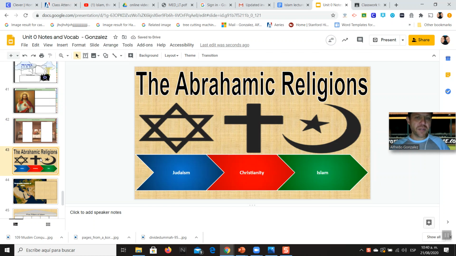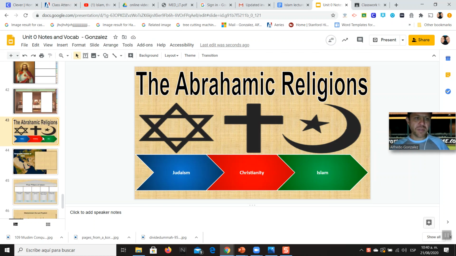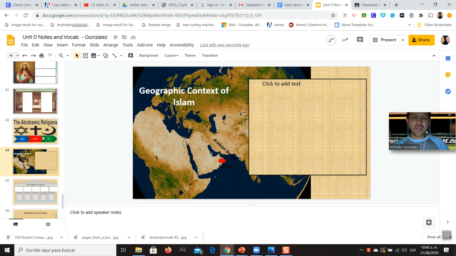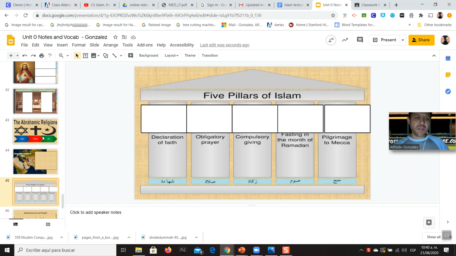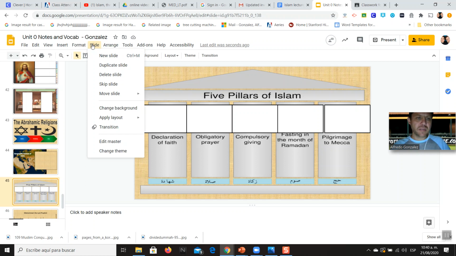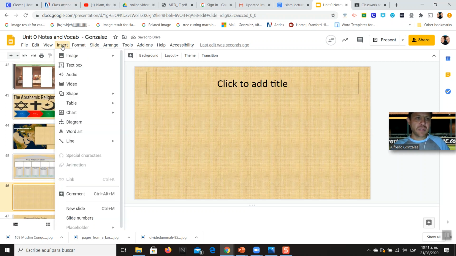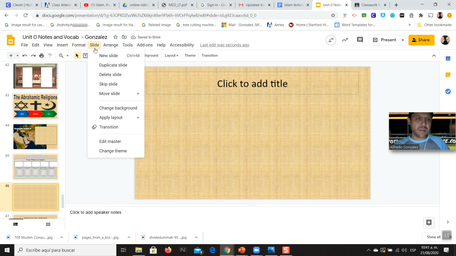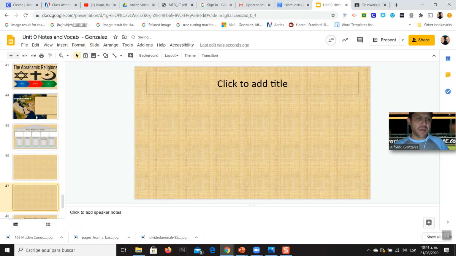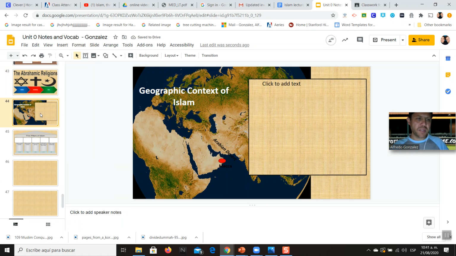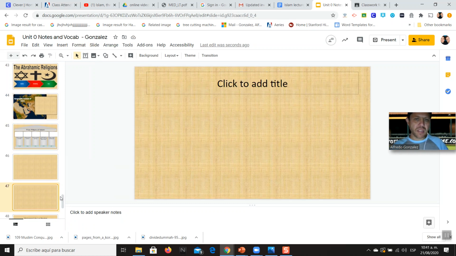And then you'll be adding, you have this, right? You have this and you have this. Well, what I need you to do is add a couple of slides that I did not, so they'll just be blank. So go to slide and just put new slide, new slide. So now as you can see here, I have the beginning and then these two slides. So you can add to the notes.